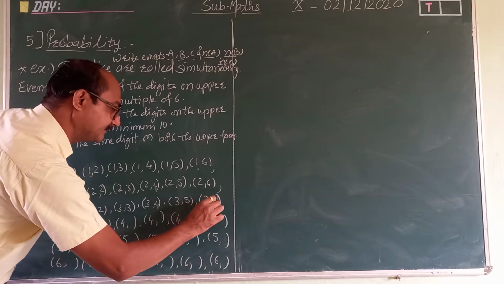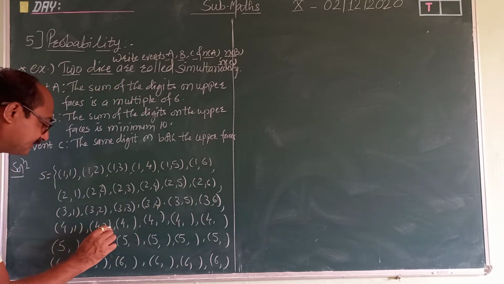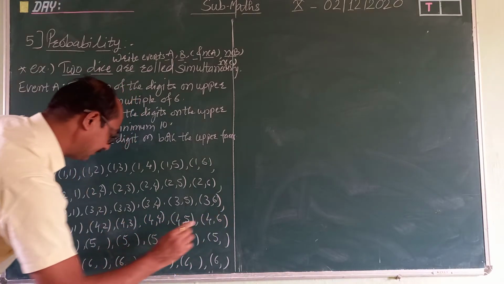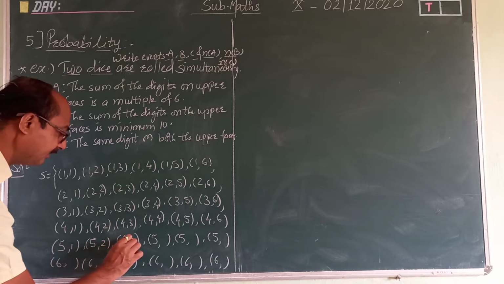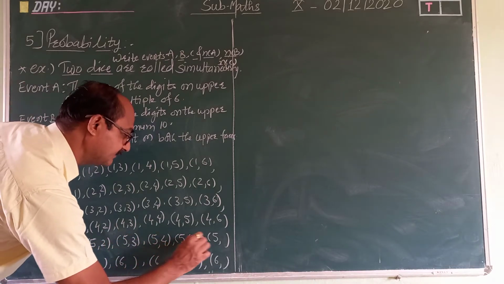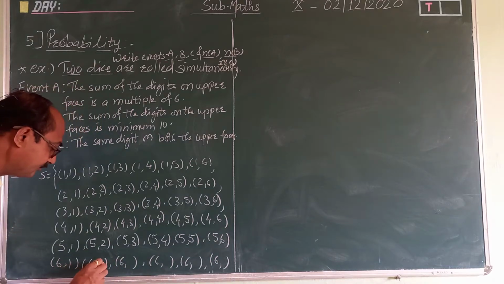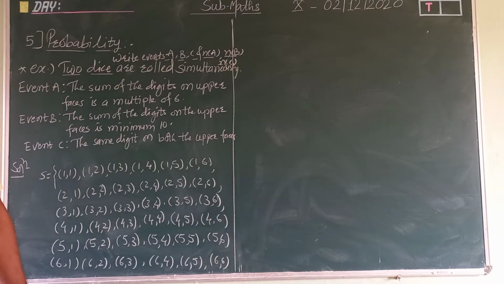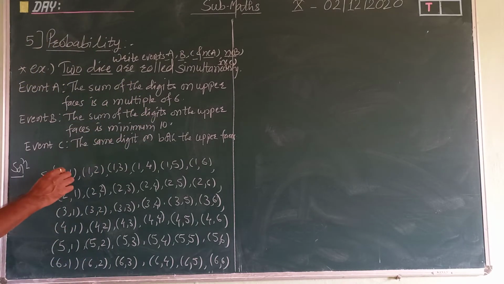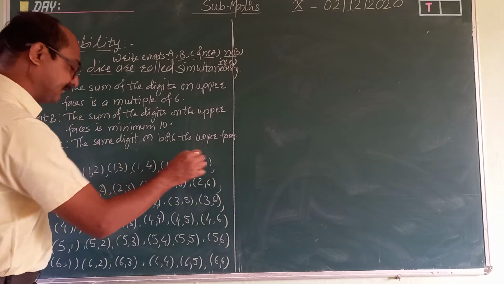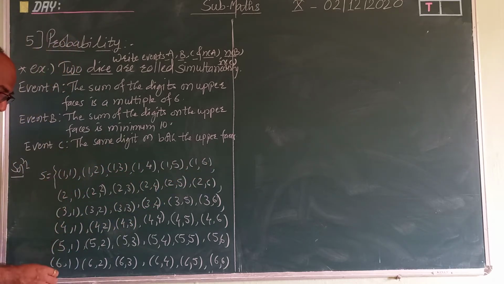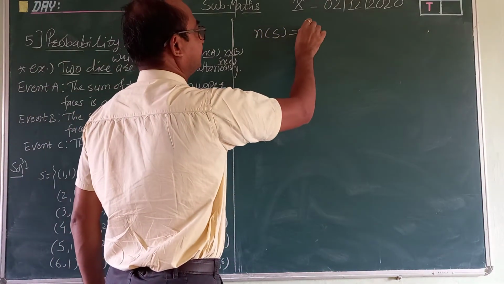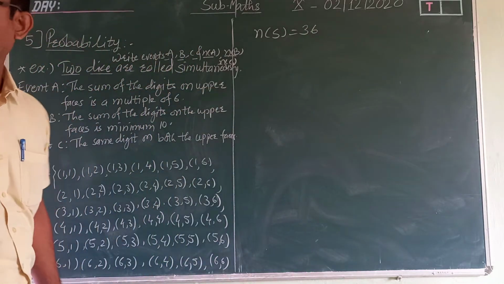How simple this one is. Easily you can write. Someone may feel this is a very big one, but it is very simple to write. So here you have to write all these elements, 1, 2, 3, 4, 5 and 6. So how many sample points? 6 times 6 is 36. So there are 36 sample points in the sample space.